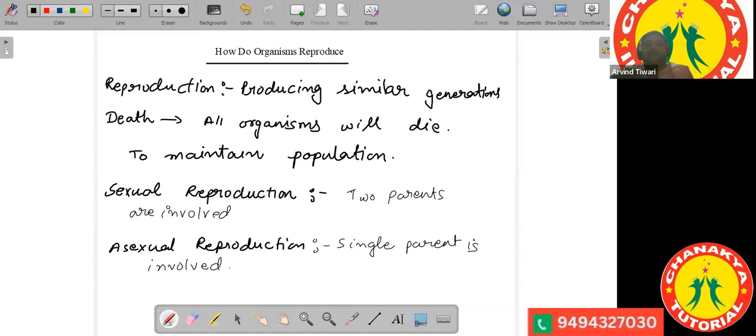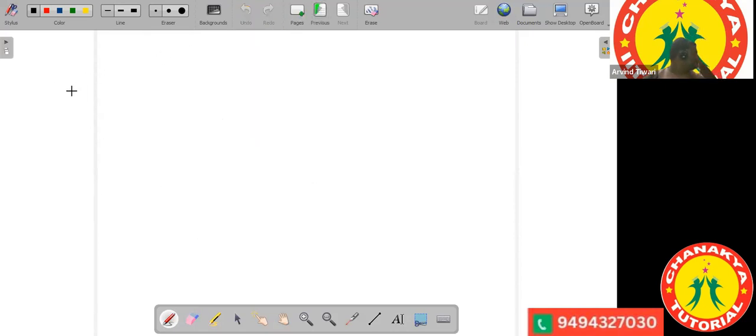So first we will see the asexual mode of reproduction and what the different ways are by which the reproduction occurs. First we are going to study in detail the asexual reproduction.